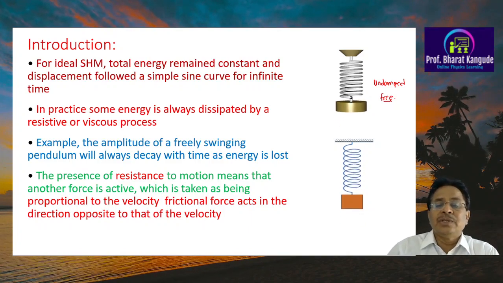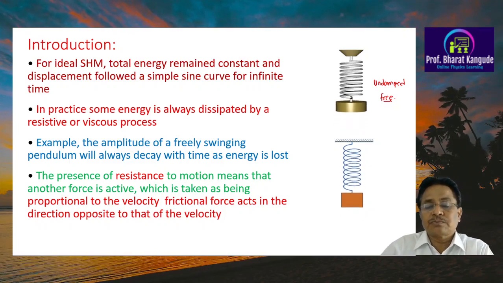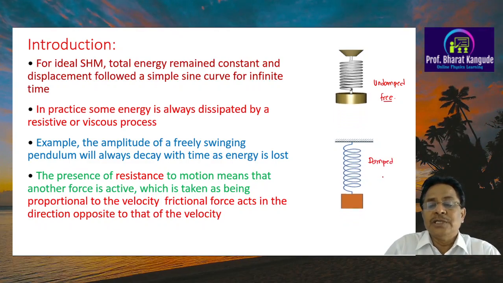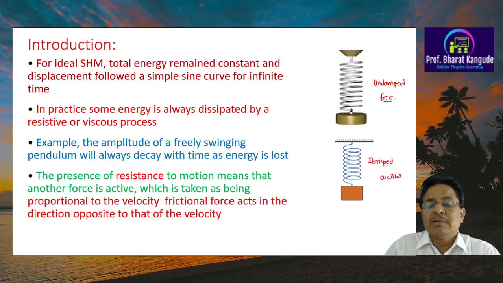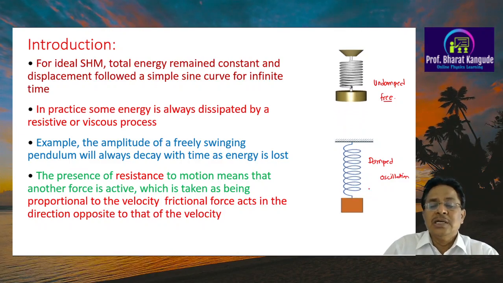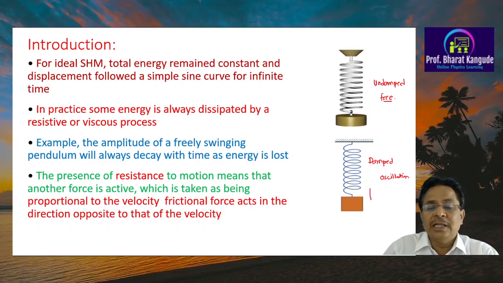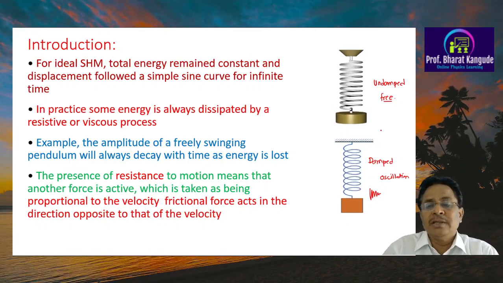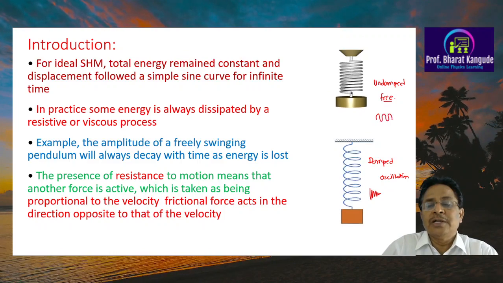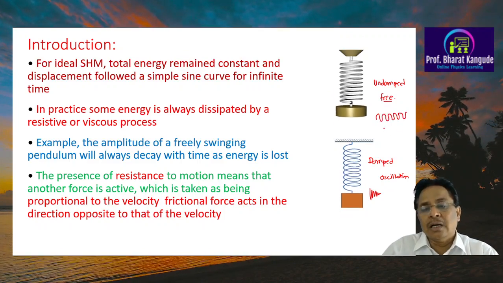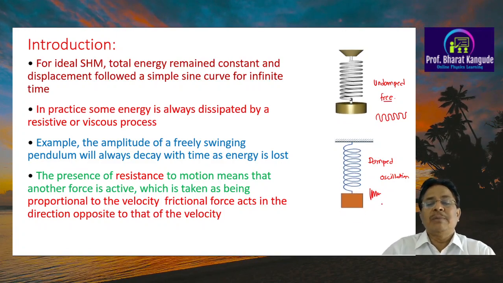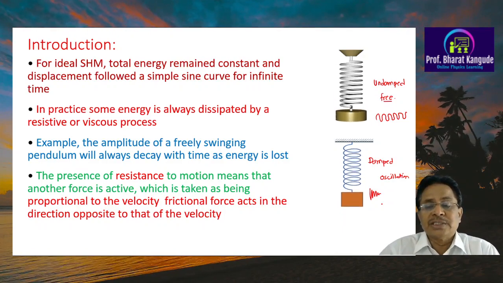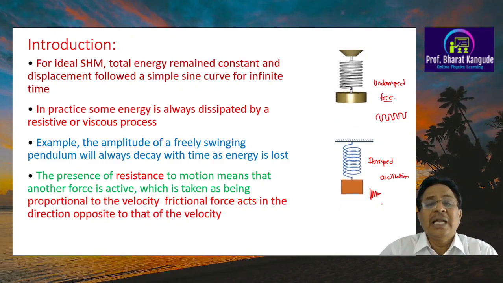The second diagram shows damped oscillations. You'll find that this spring, once set in oscillation, starts oscillating, then the oscillation dies down like this, and it finally stops. In the earlier case, the diagram continues forever. This is undamped free oscillation, and this is damped oscillation. So these two diagrams tell you the difference between the concepts of undamped free oscillations and damped free oscillations.